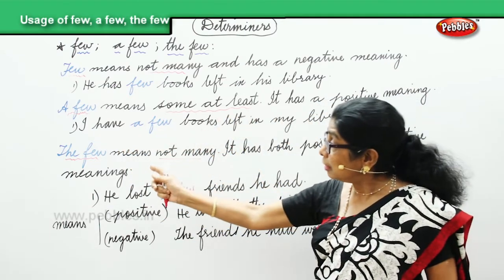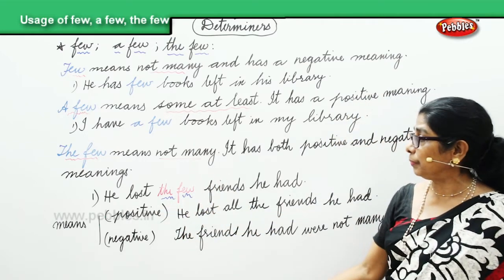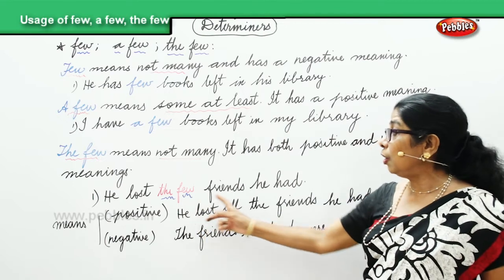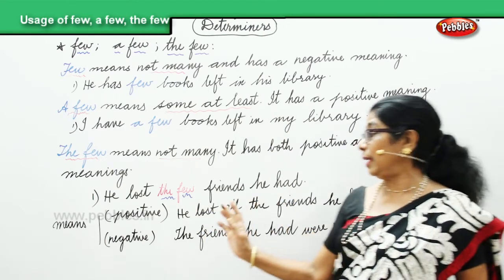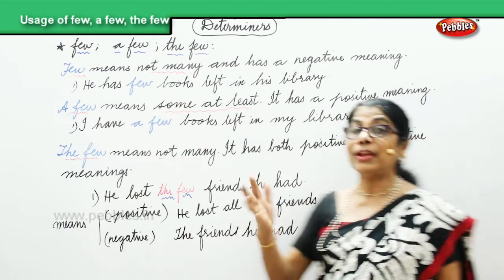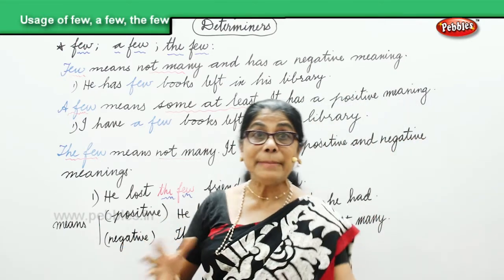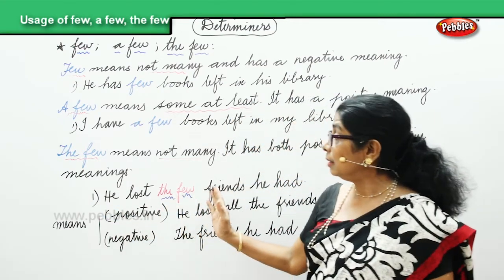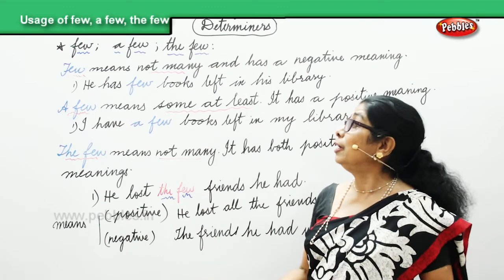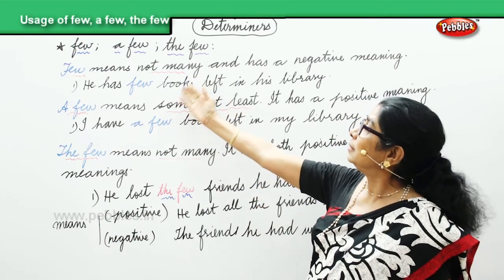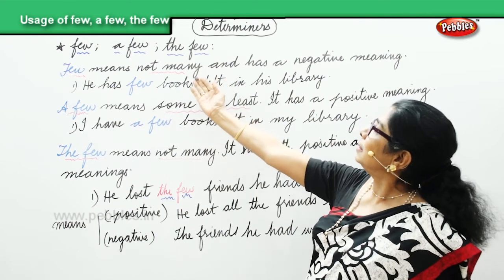Now, the few means not many. It has got both negative and positive meaning here. He lost the few friends he had. He lost all the friends he had, or the friends he had were not many. So, the means not many. Few means some at least. Few means just not so many.